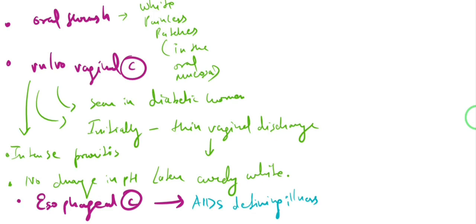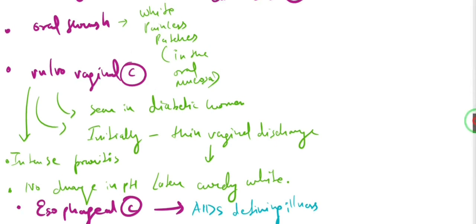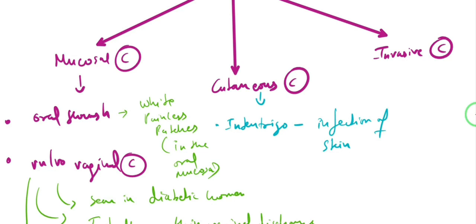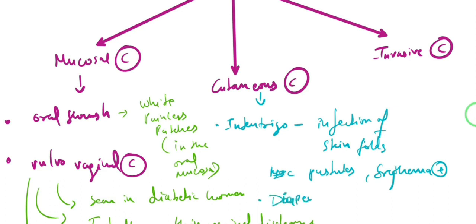Now we have cutaneous candidiasis, and in cutaneous candidiasis we are going to see intertrigo, which is nothing but the infection of skin folds, right? It is mostly associated with tight fitting clothes and with excess sweating, right? So pustules or erythema are going to be present in intertrigo, right? And there could be diaper candidiasis in children as well, the pediatric age group. You can see diaper candidiasis.